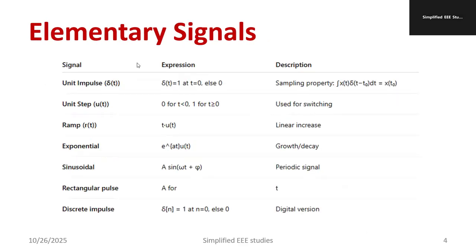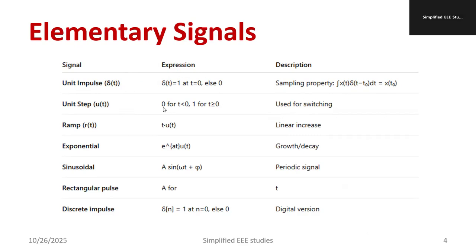Elementary signals: the unit impulse signal. Here delta of t is equal to 1 at t equal to 0, but at any other point, t not equal to 0, the output will be 0 only. Sampling property: the integral of x of t delta of t minus t naught dt is equal to x of t naught.